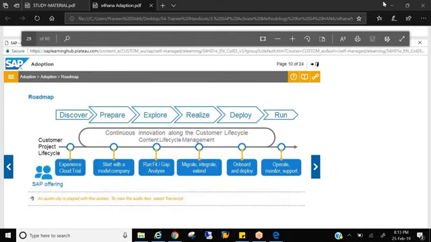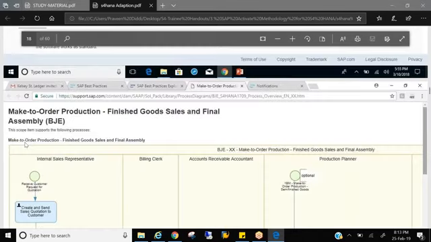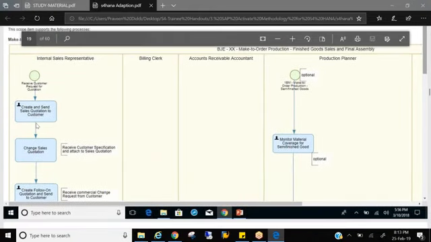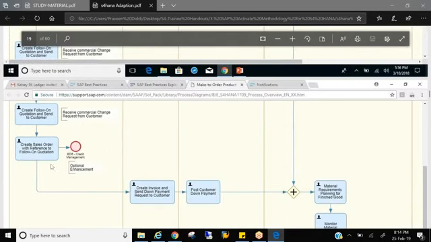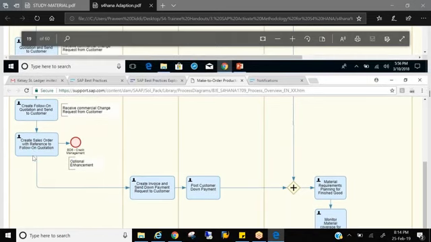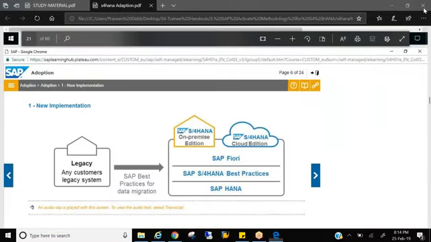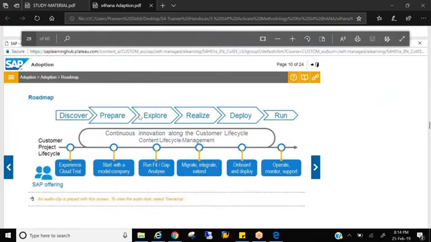If he's asking, I want to see some make to order process, okay, you can see it. Make to order production, where it will start. Receive customer request for quotation. You first receive a quotation request from the customer, then you create a follow-on quotation and send it to the customer, right? Then create a sales order with reference to the quotation. So you can show a complete process like this to the customer, so that he will get a feel of what exactly his output is going to look like, right? So that is the Activate methodology, which comes with 4 phases: prepare, explore, realize, and deploy, right?